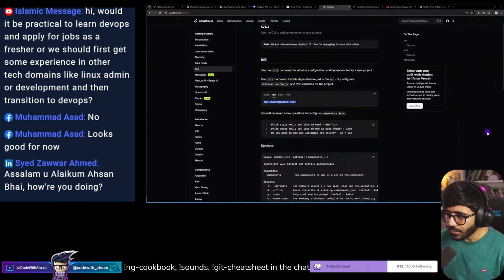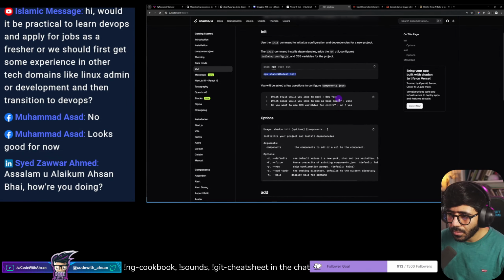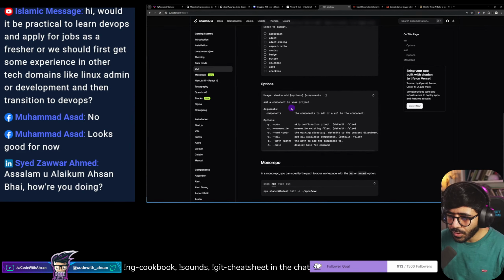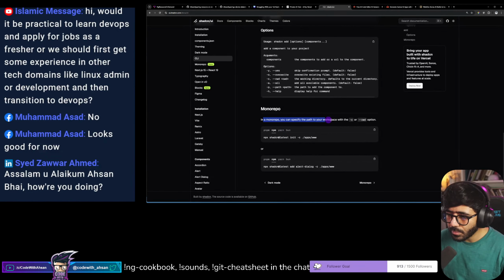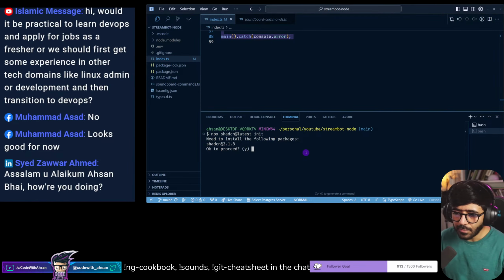This is bash, right? Okay. And then we can copy this command, and we should be able to do it pretty easily if we go to our project and do some magic.